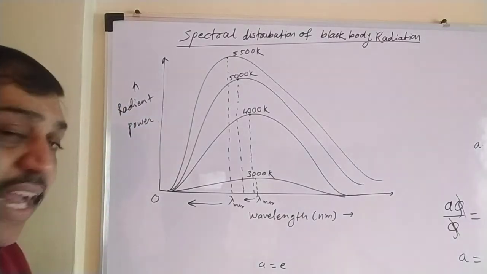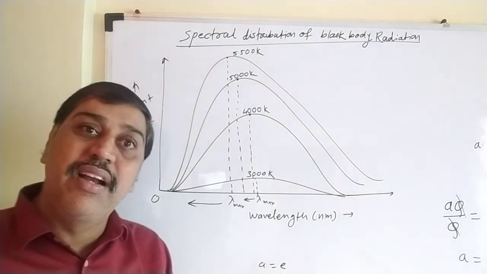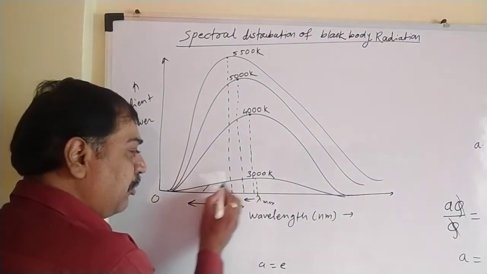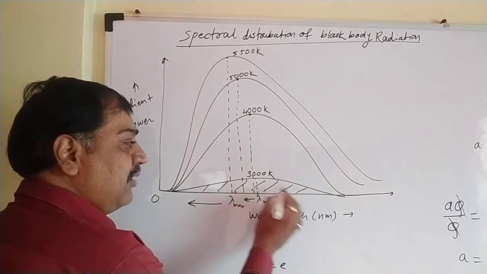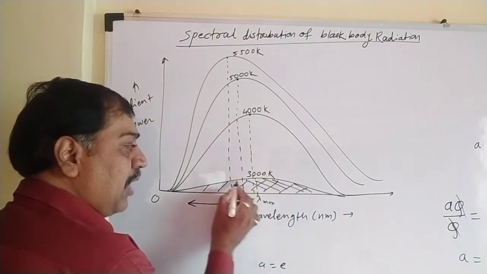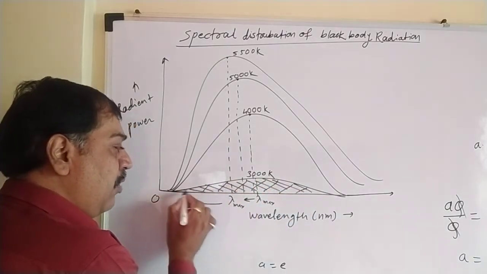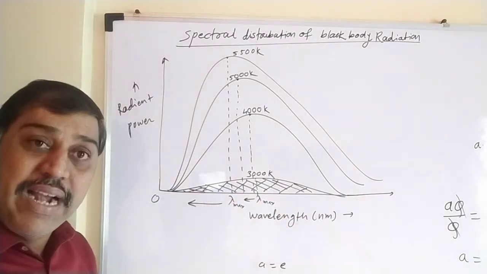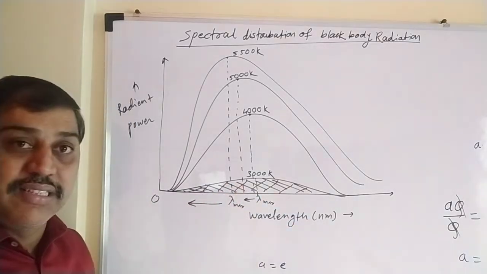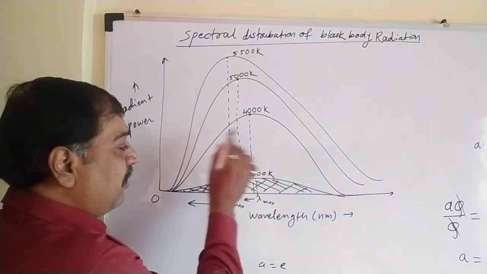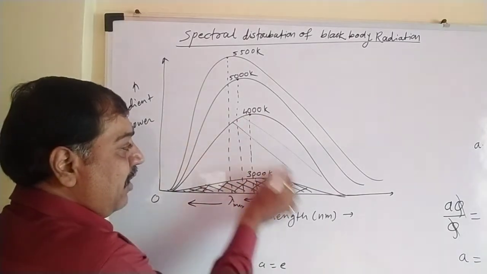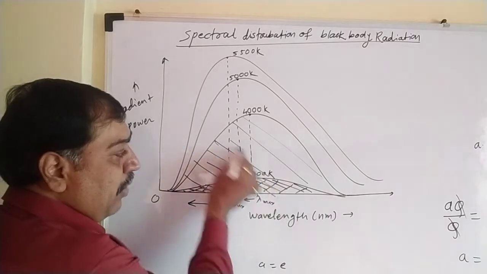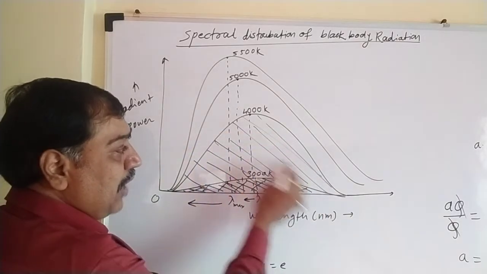Apart from this, the area under the curve represents how much power is radiated by the body. Suppose 3000 Kelvin. So this is the graph, we can say. This is the area under this curve below 3000 Kelvin. Whatever be the area within this part, this area under the curve gives the power radiated by this body at 3000 Kelvin. If we go to 4000 Kelvin, if you see, this is the area under the curve. So this area under the curve is nothing but the power radiated by the body at 4000 Kelvin.